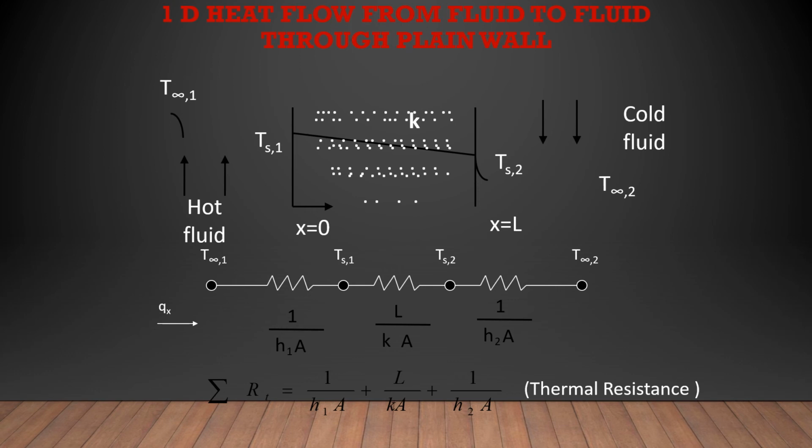And instead of considering the full solid system, if we have the fluid system behind that, for example, behind the solid body system, on this side we have hot fluid and on this side we have cold fluid. So here again, apart from the surface temperature, we have another temperature also, the hot fluid temperature and the cold fluid temperature. If we substitute this, the total resistance is 1 divided by H1A in terms of heat transfer coefficient, plus for the conduction material L divided by Ka, plus for again convective heat transfer 1 divided by H2A.